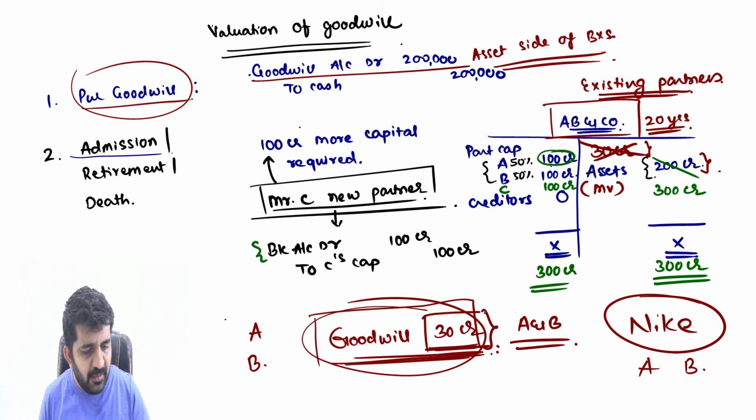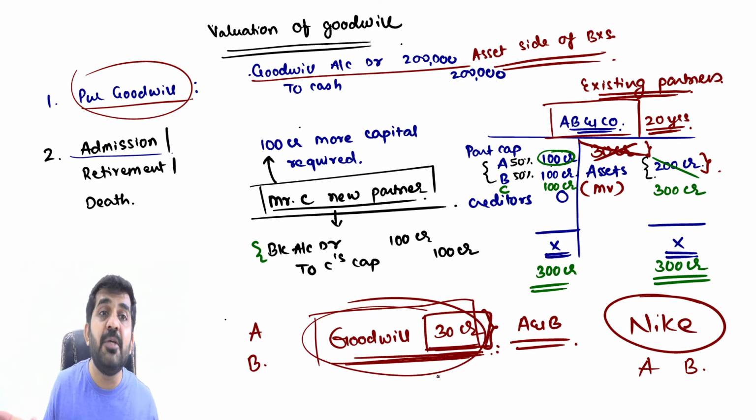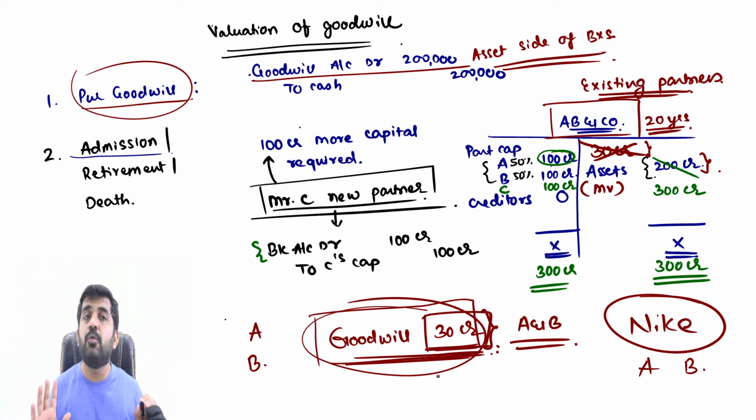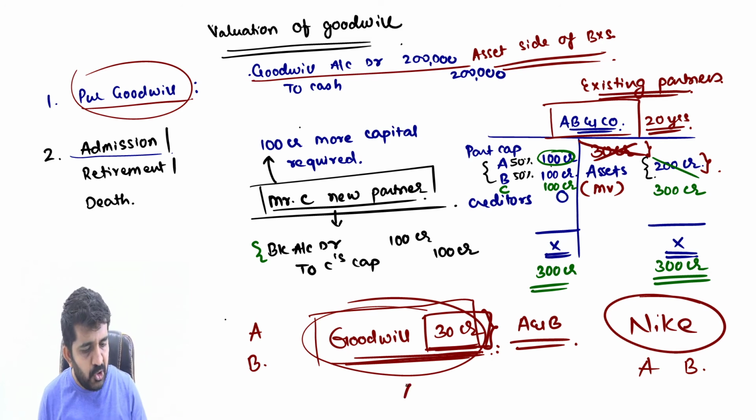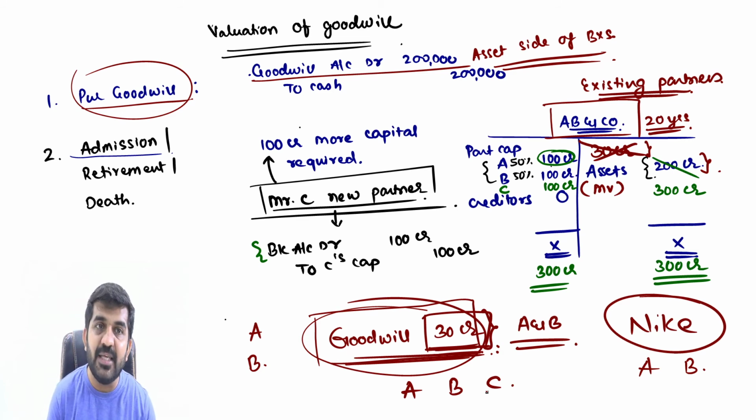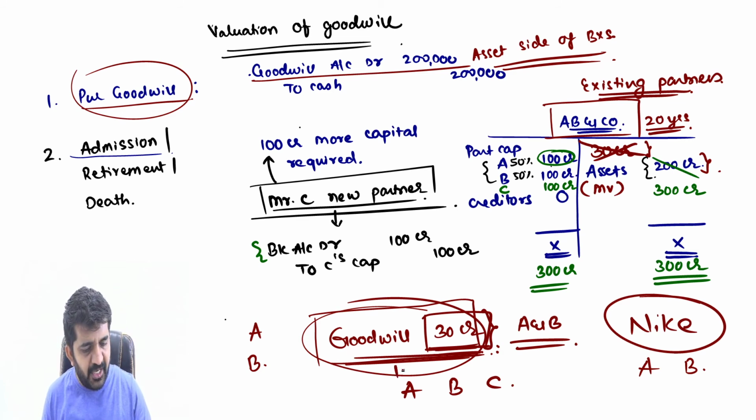What is the goodwill? 30 crore. After admission of C also, the value of the goodwill is going to remain 30 crore. Even if it is not shown on the asset side, how much are they owners? Now they are equal owners. So who will be the owners now after admission of the partner? All A, B and C. What will be the share of A? 10 crore. What will be the share of B?